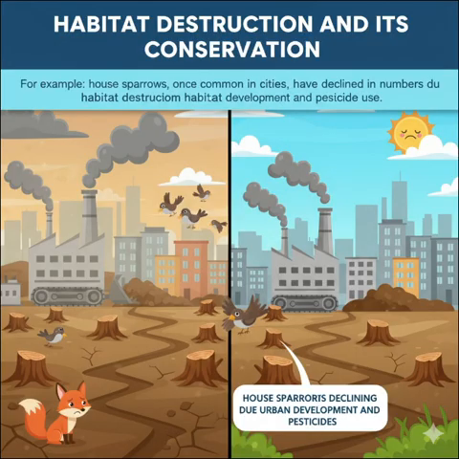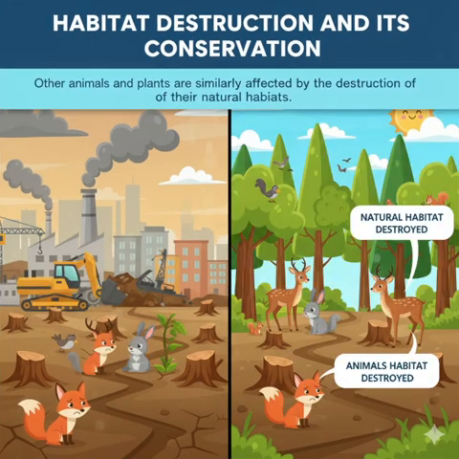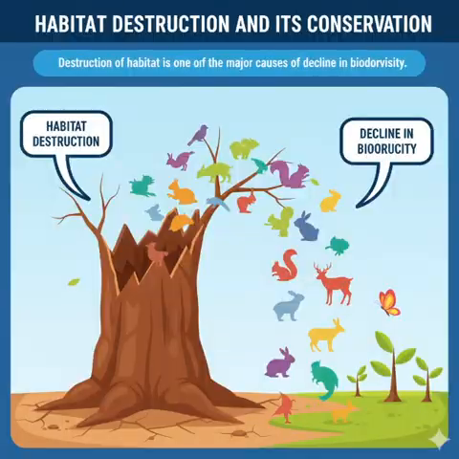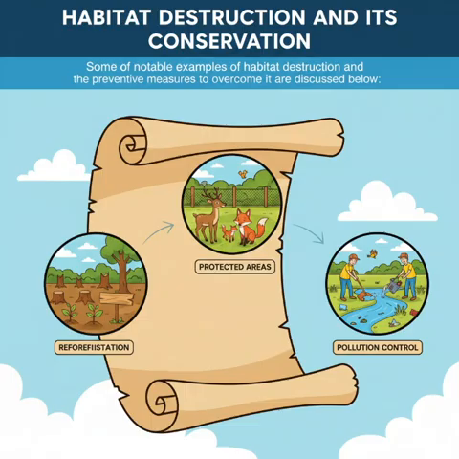For example, house sparrows, once common in cities, have declined in numbers due to habitat destruction from urban development and pesticide use. Other animals and plants are similarly affected by the destruction of their natural habitats. Destruction of habitat is one of the major causes of decline in biodiversity. Some of the notable examples of habitat destruction and the preventive measures to overcome it are discussed below.